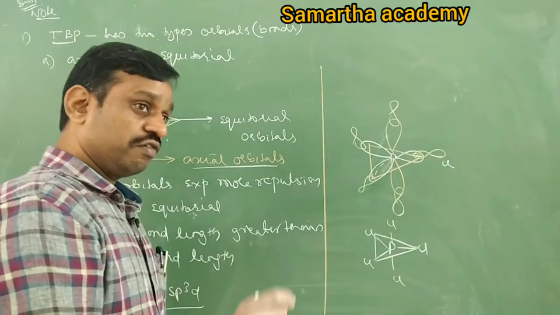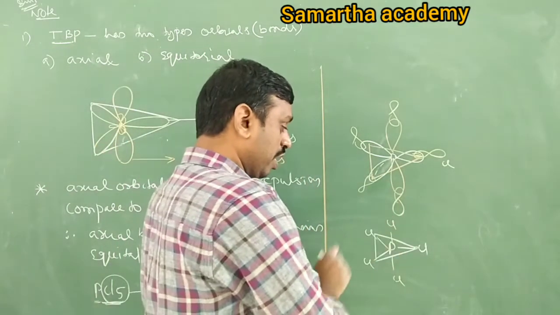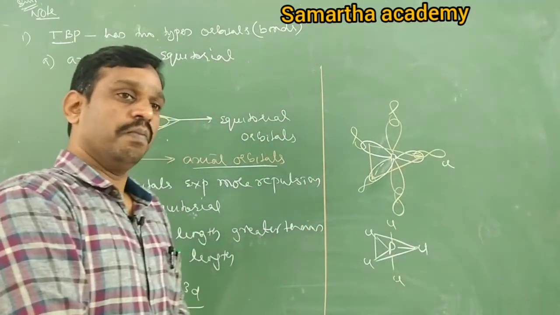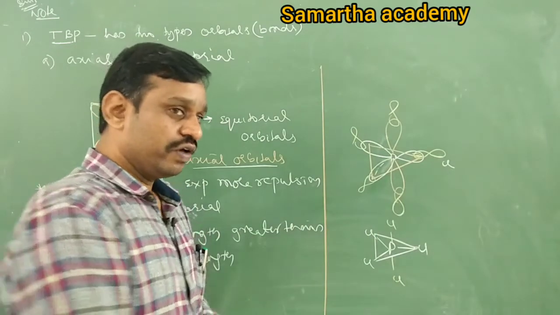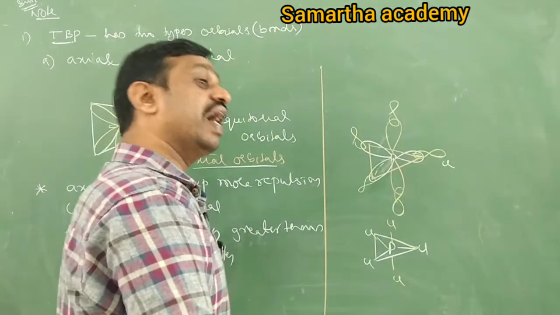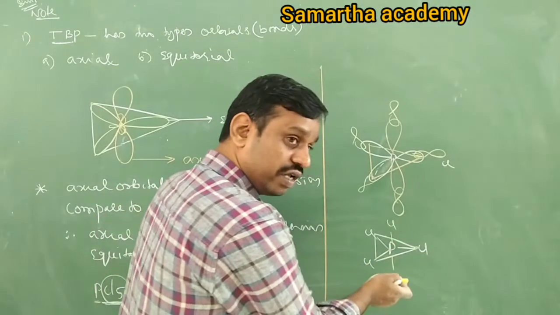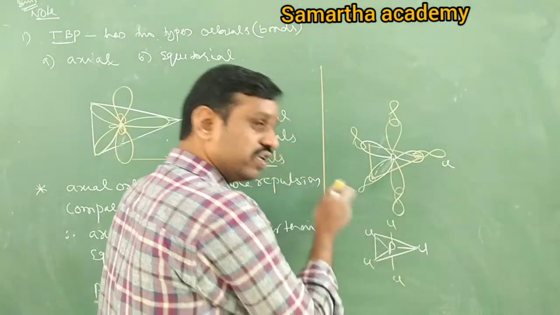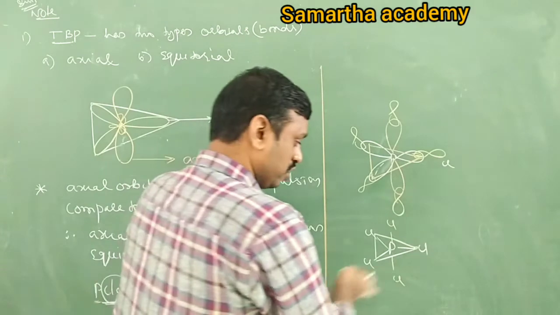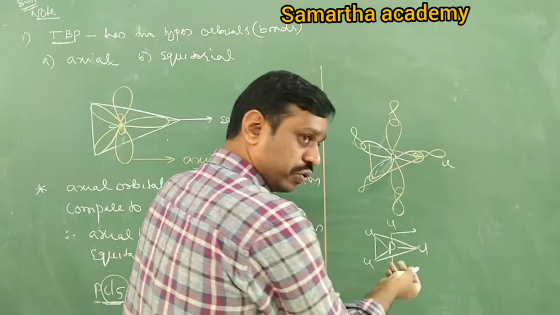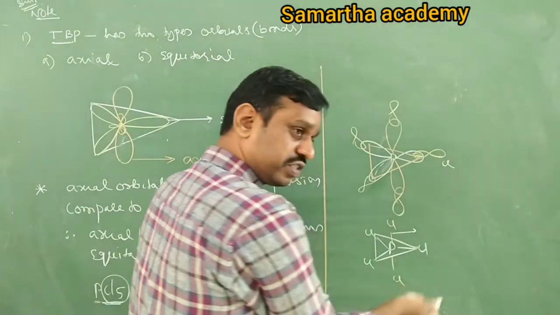Now the question is, which chlorine atoms are less stable, more reactive in PCl5, equatorial or axial? Axial, because axial experiences more repulsion from the equatorial. Therefore, these are more reactive and less stable.